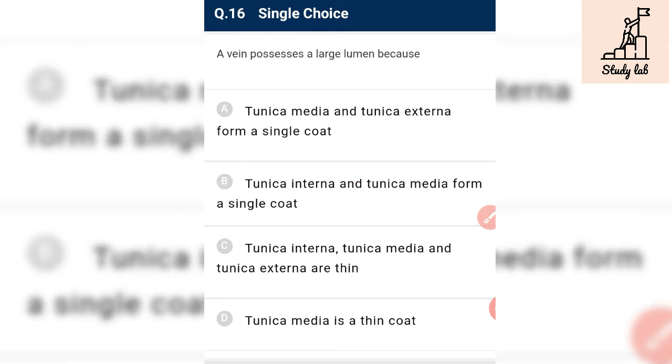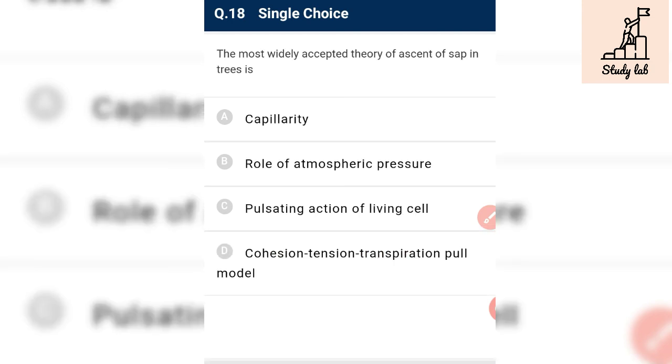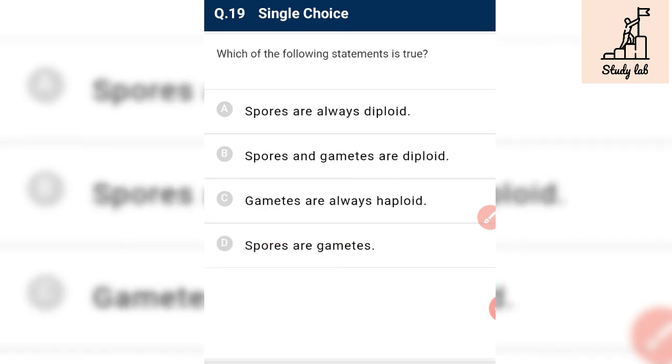Vein possesses a large lumen because its tunica media is thin. That's why vein possesses large lumen. Because its tunica media is thin. Osteoporosis, an age-related disorder or disease of skeletal muscle, may occur due to decreased level of estrogen that is more common in female. Okay. The most widely accepted theory of ascent of sap in trees is the cohesion tension transpiration pull model given by Dixon and Joly.